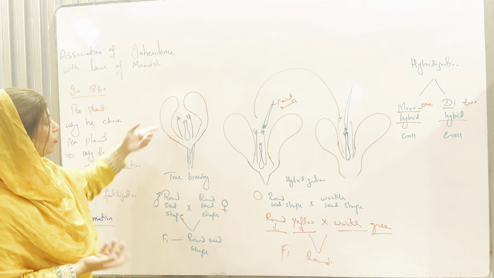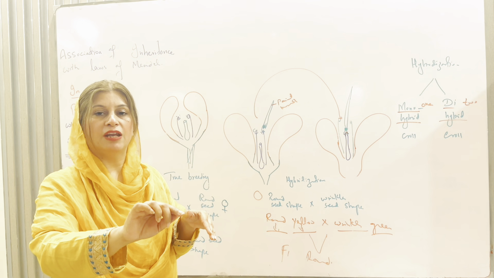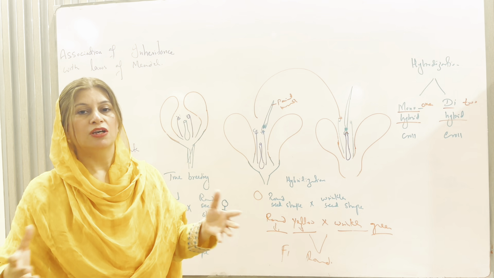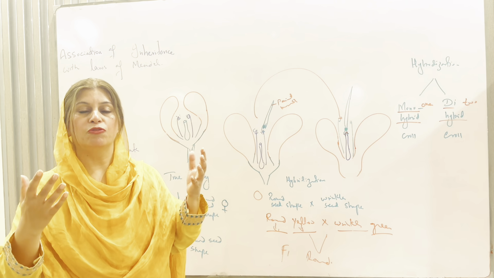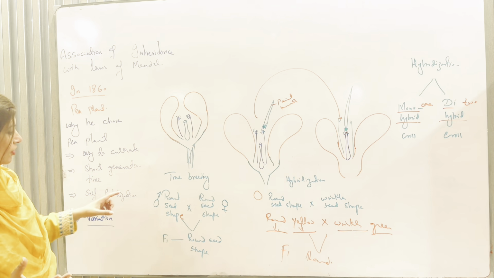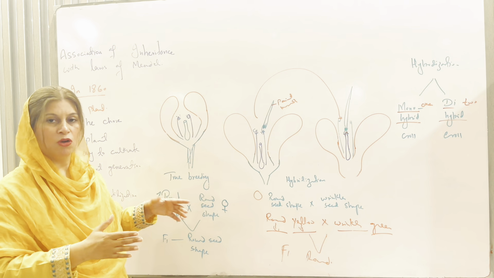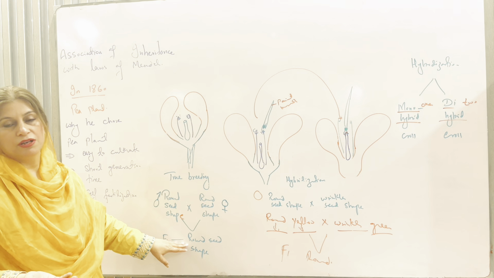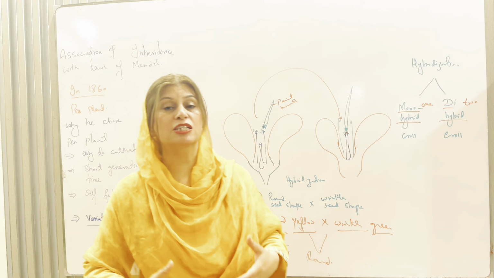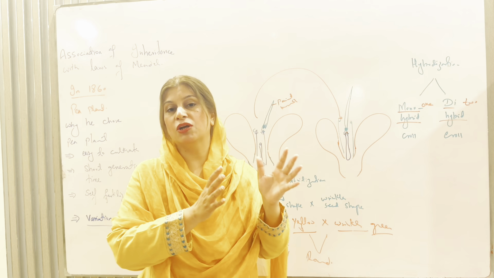Students, look here, what will happen after this self-fertilization, when the pollen grain of the same flower falls on the stigma of the same flower? All the offspring produced will be of the pure breeding type. Look here, if we make a cross with the round seed shape, all the offspring will be round seed shape, right? Students, what Mendel did in his experiment was explore what would happen if this self-fertilization is converted into cross fertilization.